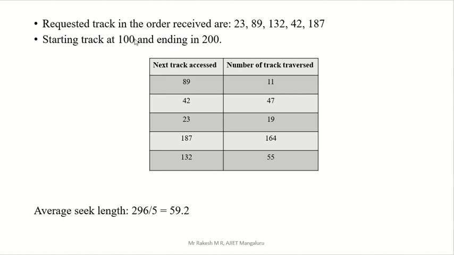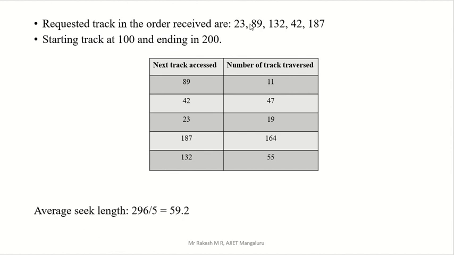So 100, next to that in decreasing order. What is the next to 100? 89. So right here 89. 100 you have to write outside, 89. Next to 89, what is the number next? That is in decreasing order, 42. After 42, 23. After 23, no, right? After 23, in decreasing fashion, there is no number. So just stop in the 23, reverse your phase, and go in increasing order. That is the matter here.